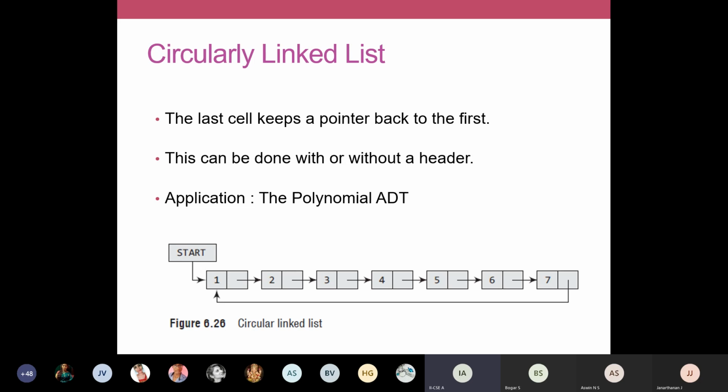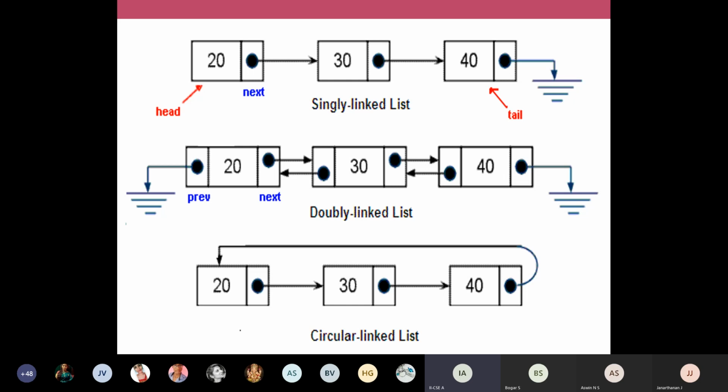When you have polynomials, you can perform operations on them like addition and subtraction. A circularly linked list will be helpful when you are doing polynomial additions. That is the use of your circularly linked list. Next we'll see one more diagram, one more example. You can take this down also. Then we'll move on to the programming part or routines.